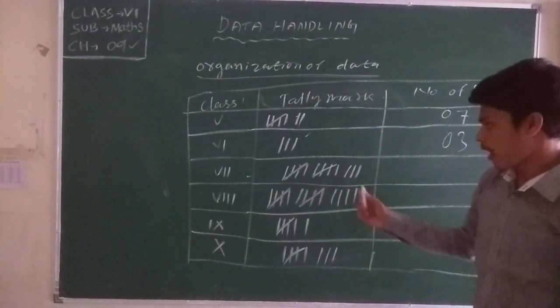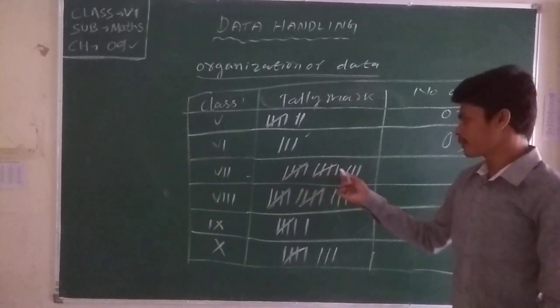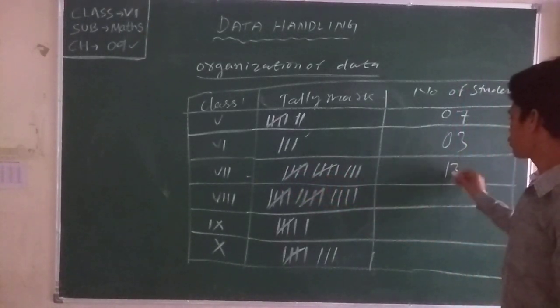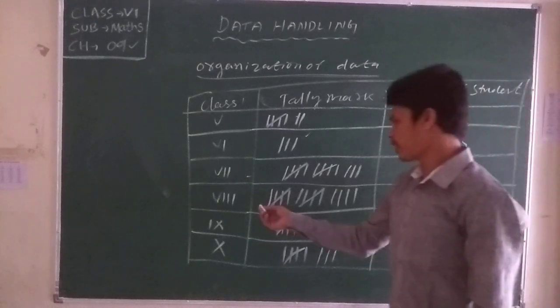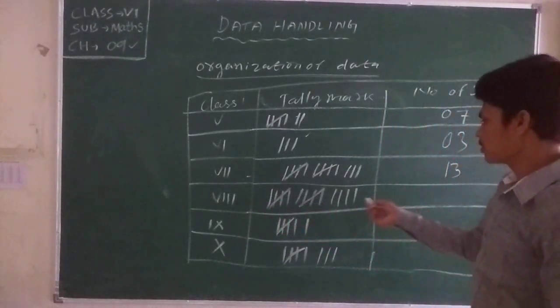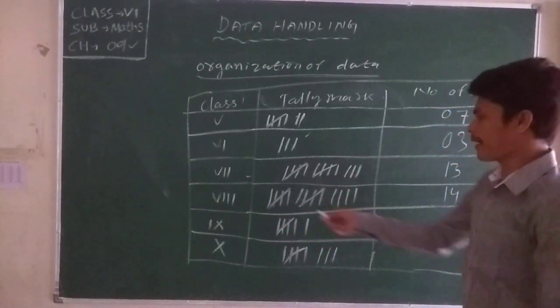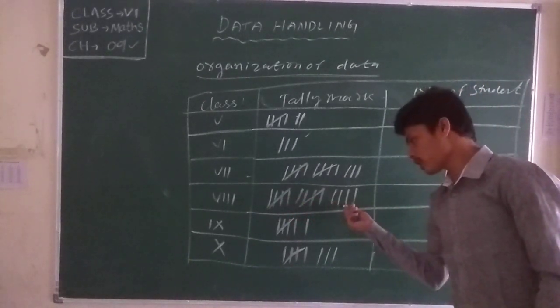In class 7, how many students are there? 5, 5, 10, 30 students. In 7th class, how many students are there? 30 students. In class 8, how many students? Here also 14 students. Okay, 5, 5, 10, 11, 12, 13, 14.